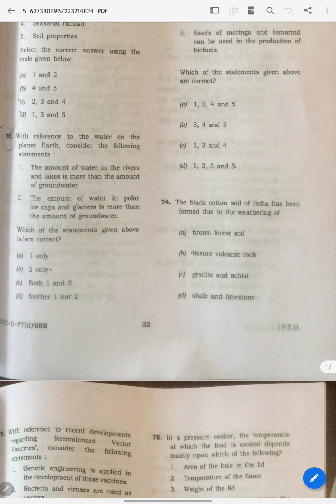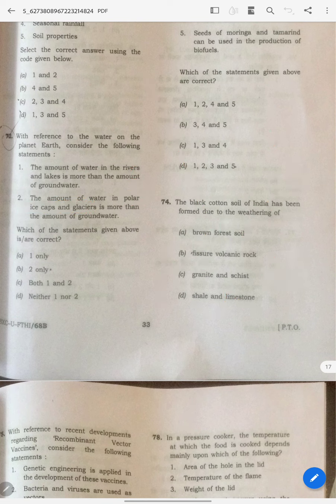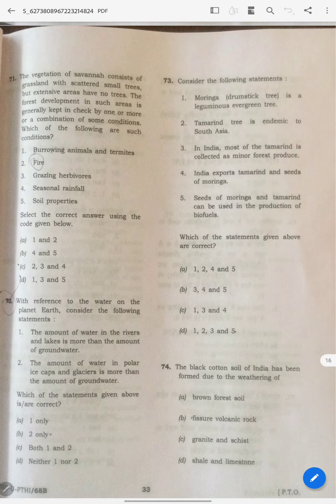So in that logic, you can answer whether you know the sequence or not. If you know the sequence directly, there is no need of explanation. If you don't know the sequence, just eliminate polar ice caps and glaciers. Come on, you know Arctic, Antarctic, Himalayas, Atlas, and so on. These are the places where most of the fresh water lies, right? 60 to 70% of the fresh water. You should know it. It is common sense also. So it's answer B.